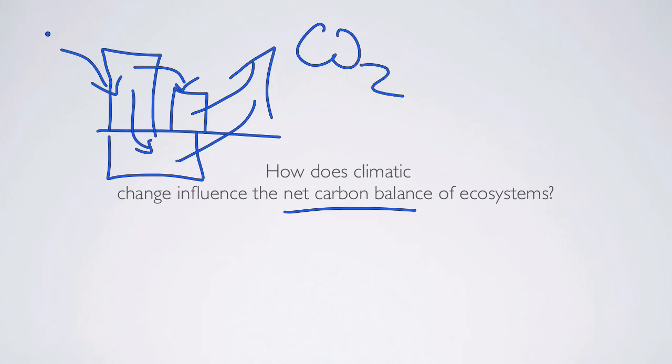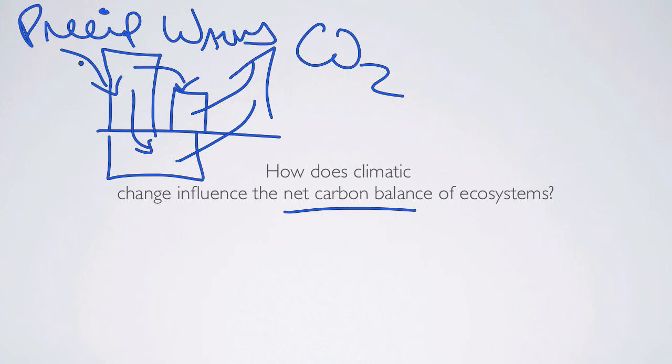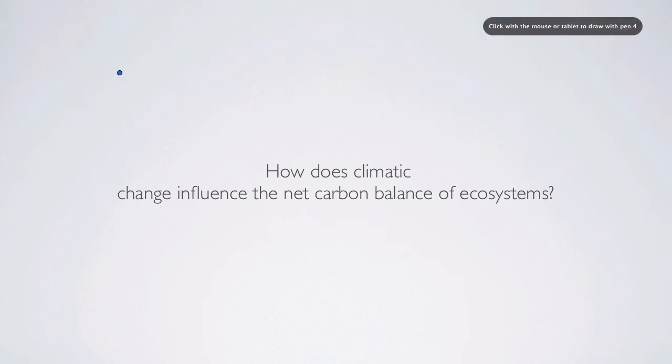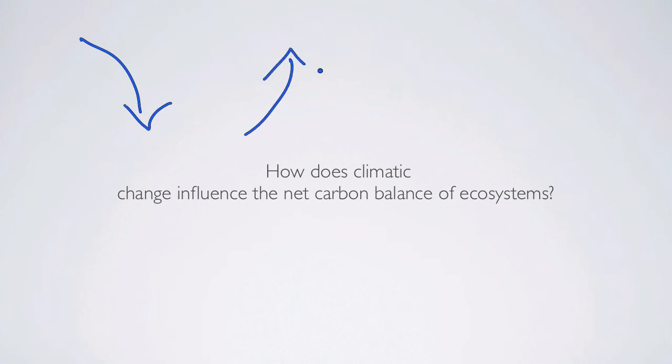Understanding how changes in precipitation, for example, or warming impact these two different components. So it can impact the rate of photosynthesis, but also the rate of decomposition. And knowing the balance between those two is an important question to understand how climatic change influences ecosystems.